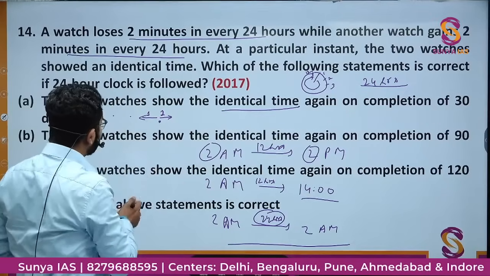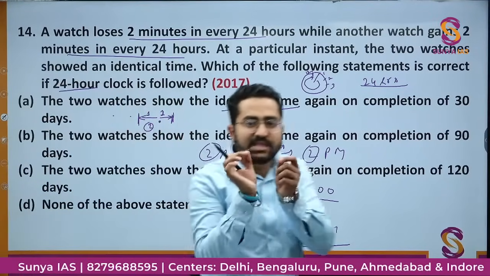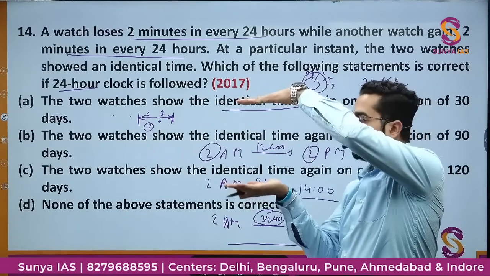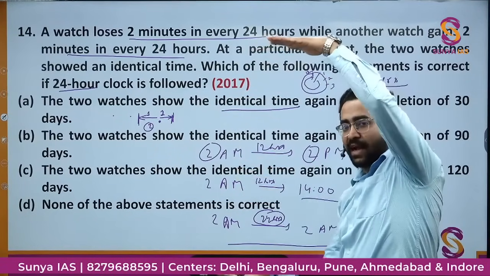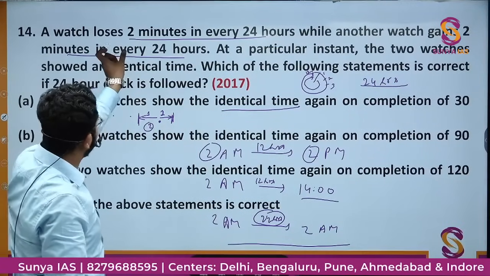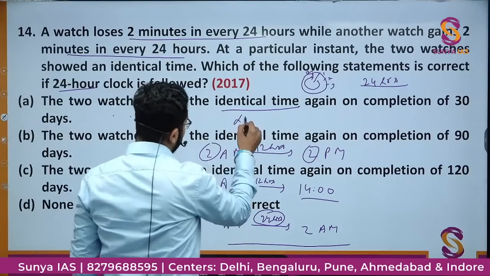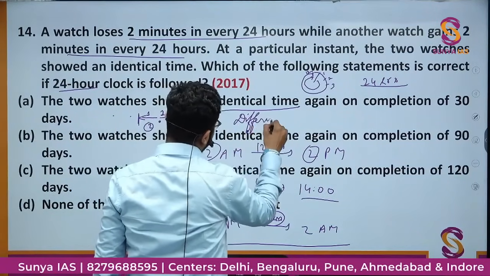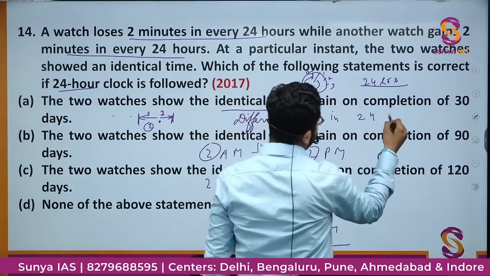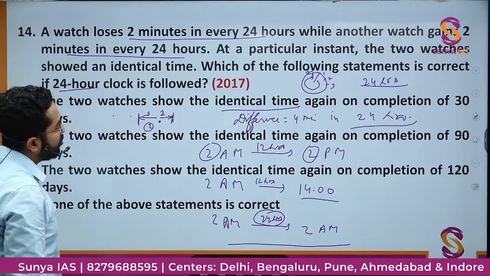So at every distance there will be a difference of 1 plus 1, 2. डिफरेंस जो है वो इंक्रीज करता जा रहा है. Let's say पहले दोनों यहाँ पे, if this is increasing by 1, this is 1, the difference will be 2, then again the difference will be 2 more. So like this, if one is losing 2 minutes and another is gaining 2 minutes, then the difference will be 4 minutes in 24 hours, right? 4-minute difference in 24 hours.